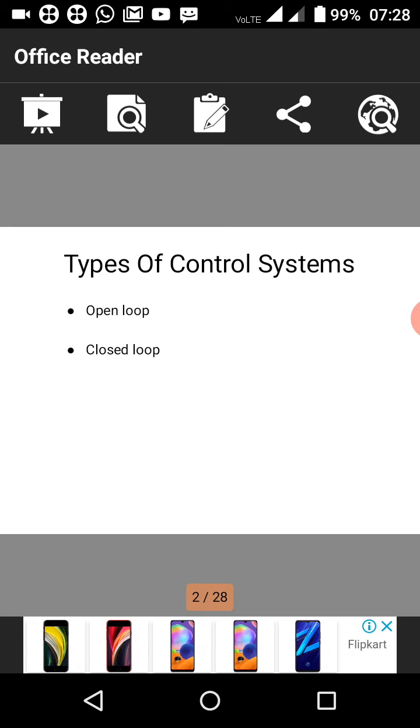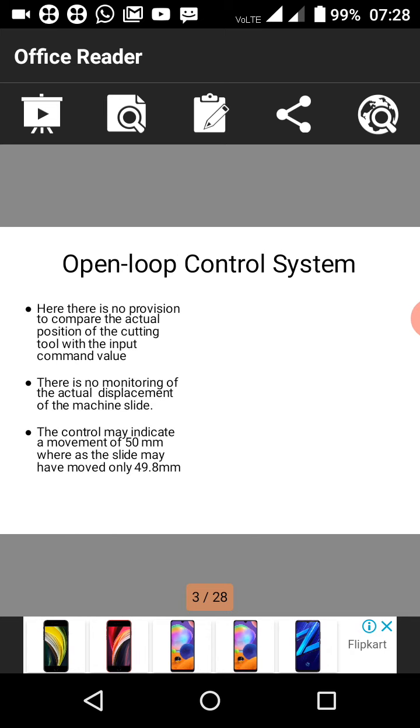So types of control system consist of two types, open loop system and closed loop system. So what is open loop system? We'll see that one first. Okay. So in CNC, open and closed loop system describes two primary types of control systems, that is open loop and closed loop.